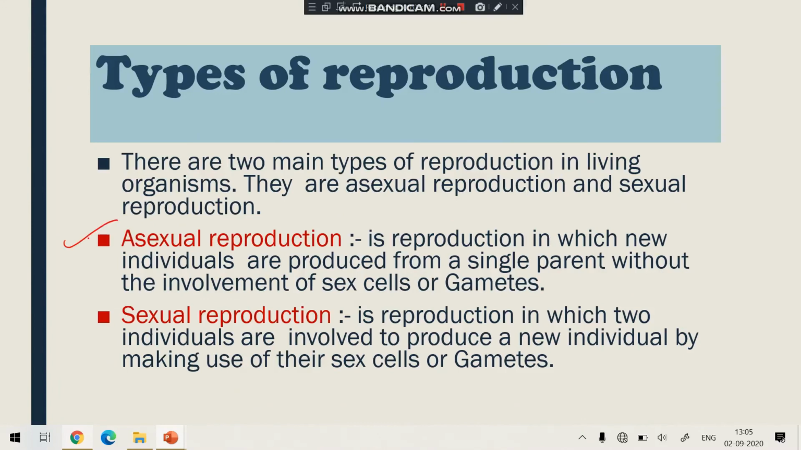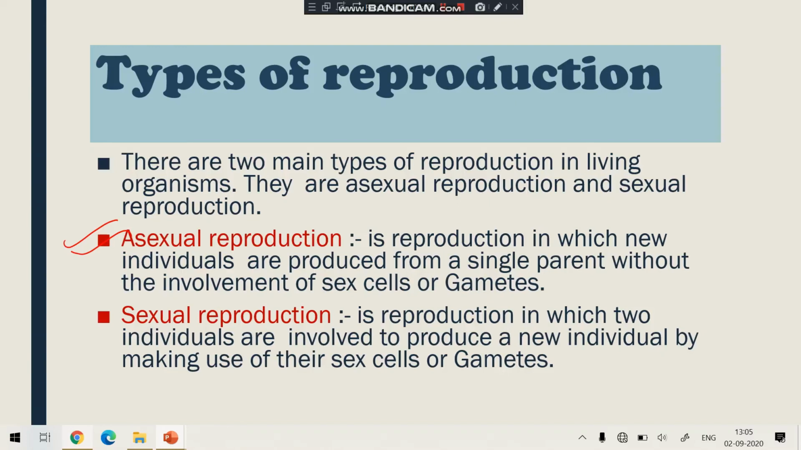What is meant by asexual reproduction? Asexual reproduction is a type of reproduction in which new individuals are produced by a single parent without the involvement of the sex cells or gametes. Means it is a type of reproduction in which an individual is produced by a single parent. Here only one parent can produce the young one of its own type. And here the gametes are not formed. There are no sex cells because here only one parent is there. Understood, student?